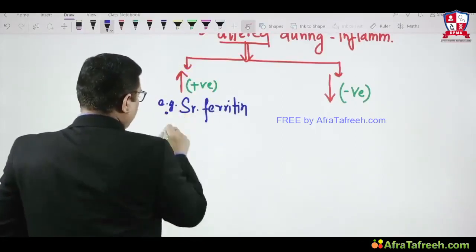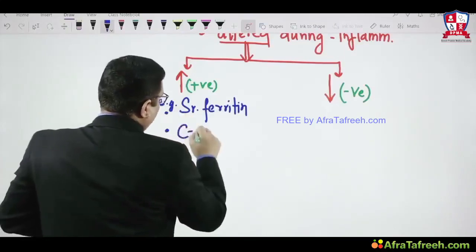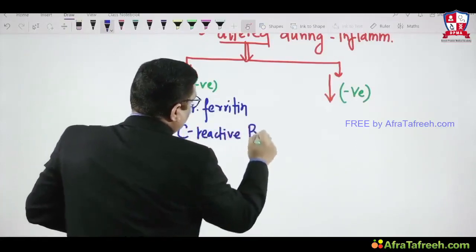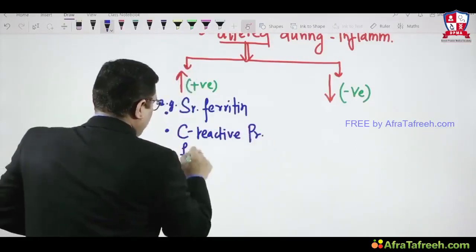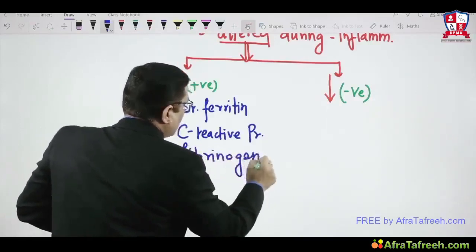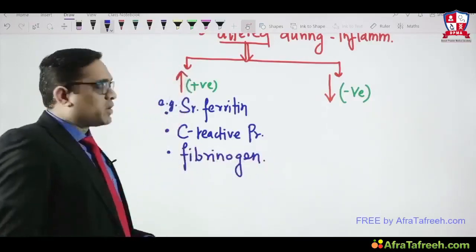So it's a positive type of acute phase response protein. Another positive type of acute phase response protein is C-reactive protein. Another one is fibrinogen. So fibrinogen is also one example of a positive acute phase response protein, right?